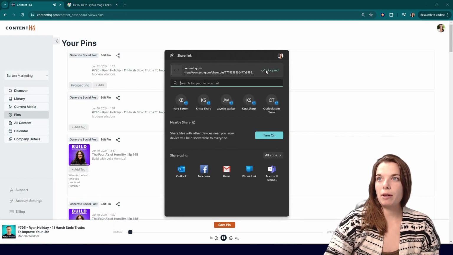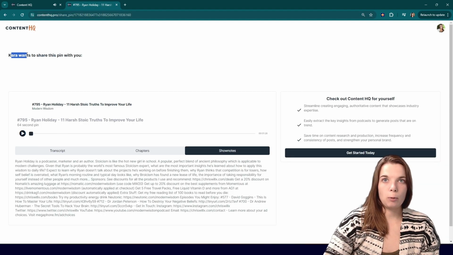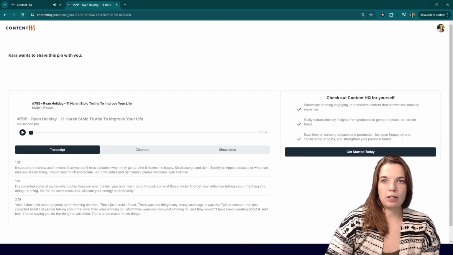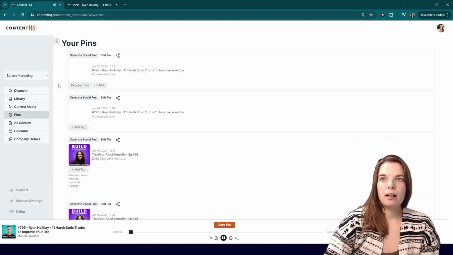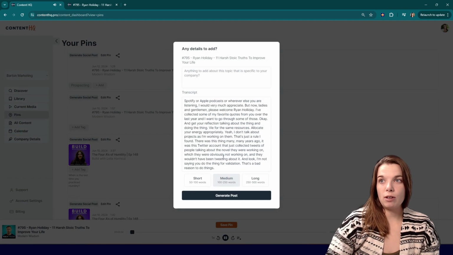So we're just going to go ahead and copy that link, and then you can share it in here. And then it'll say whatever your name is in our system wants to share this pin with you, and you can share with them. They'll also see the chapters and transcript for that specific section there, and they can go ahead and play that. If you want to share or generate a social media post, you can do that too.